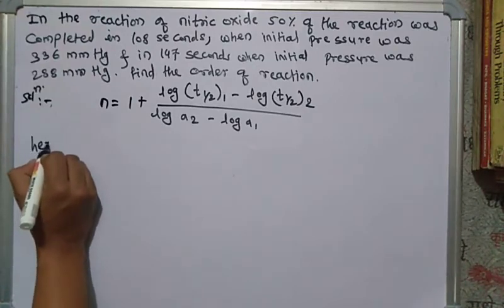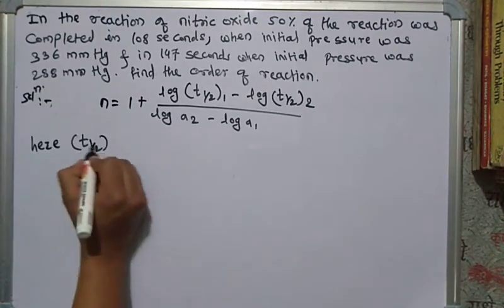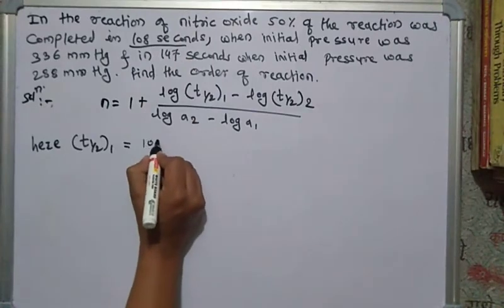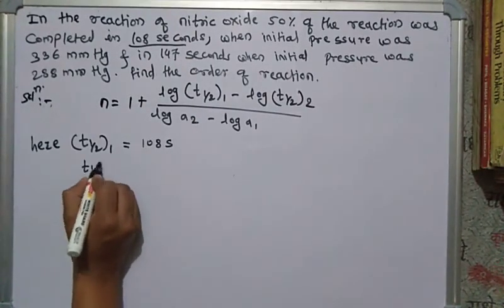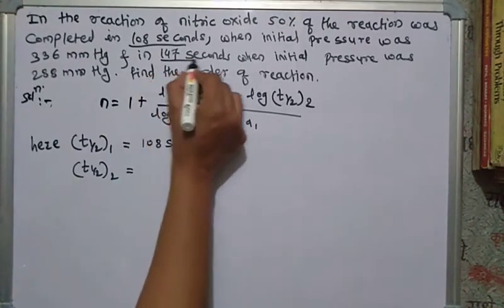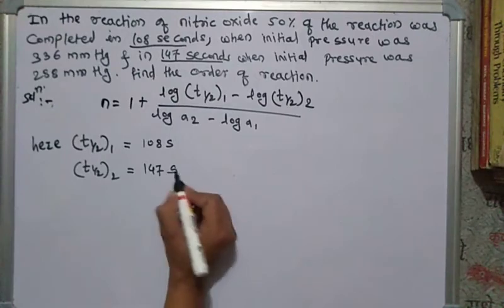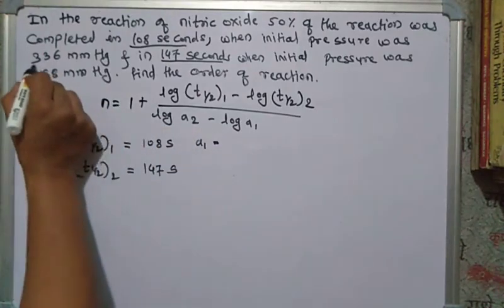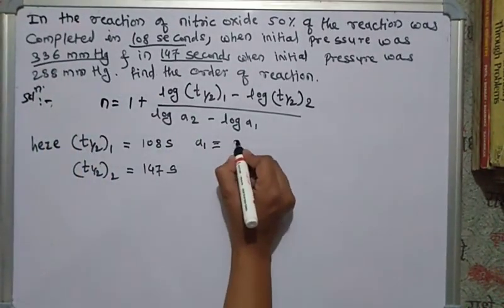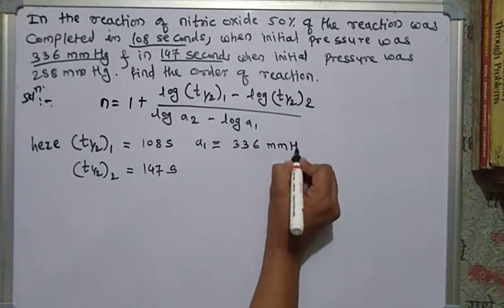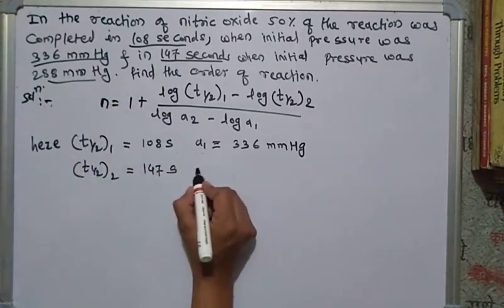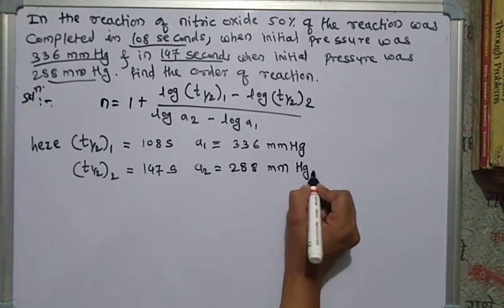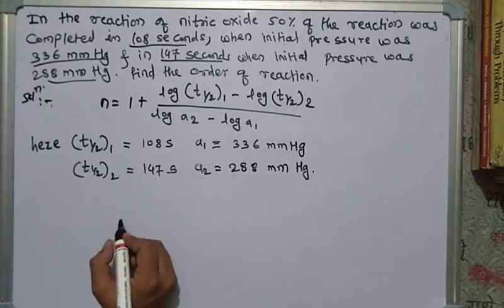So here t half of 1 is given as 108 seconds and t half of 2 is given as 147 seconds, and the initial pressures are also given: a1 is equal to 336 mm of Hg and a2 is 288 mm of Hg. So put the values in this formula.